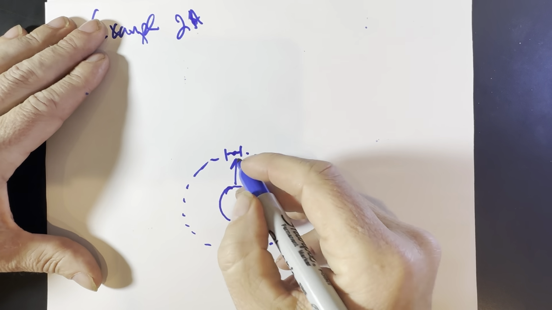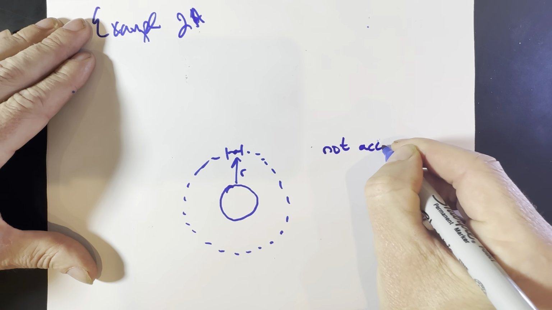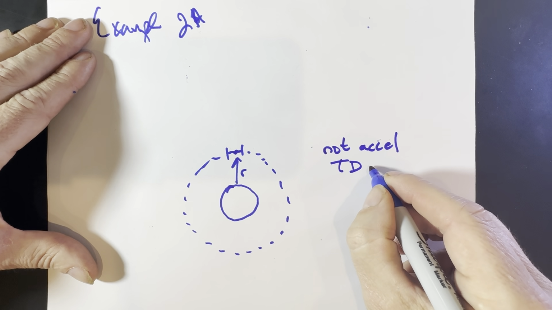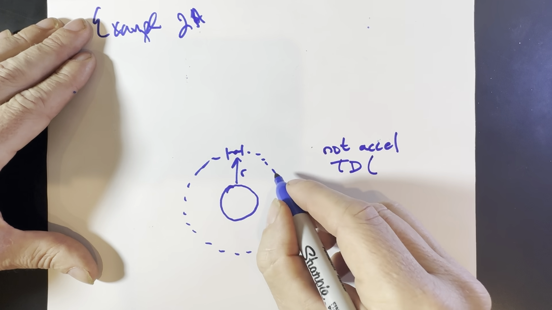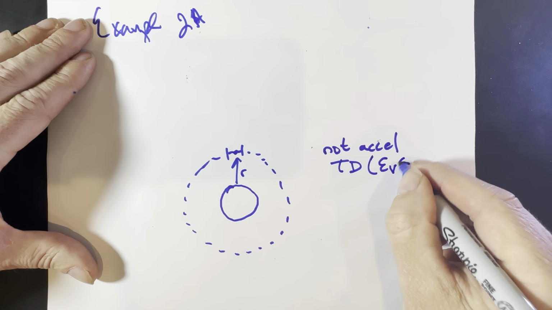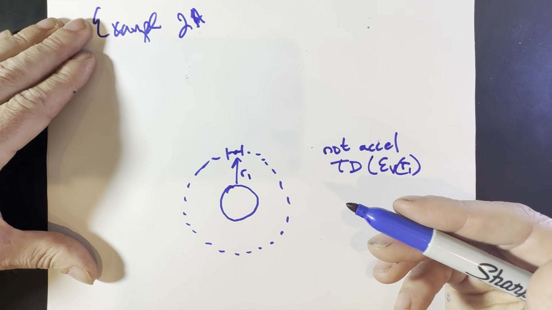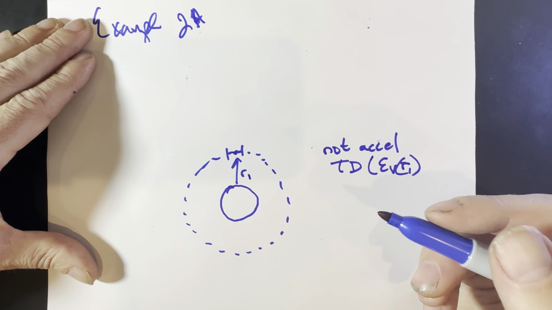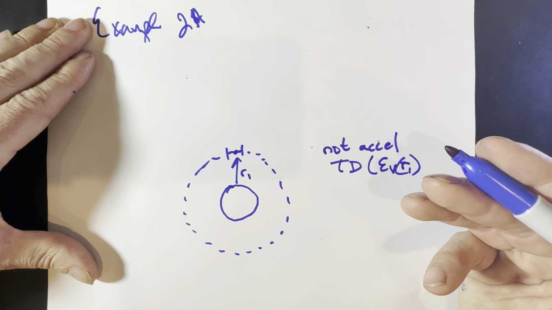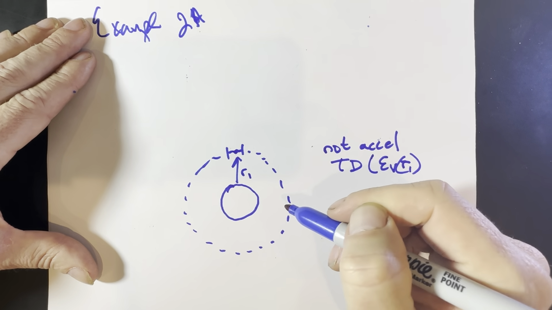So even though this object is not accelerating, it is experiencing a time dilation. And that's calculated as a function of the escape velocity at the orbit, at radius r1. We've reviewed that before. All you do is plug the escape velocity into the Lorentz equation, and that will give you the time dilation. And it's a fixed number. It's always a constant if the radius stays the same, if it's a circular orbit.